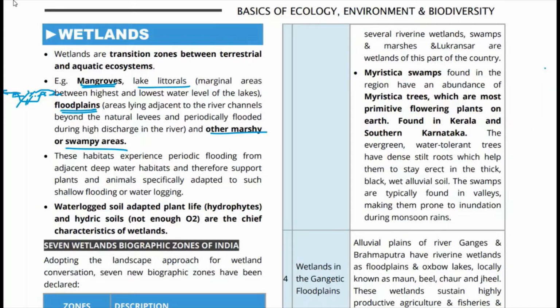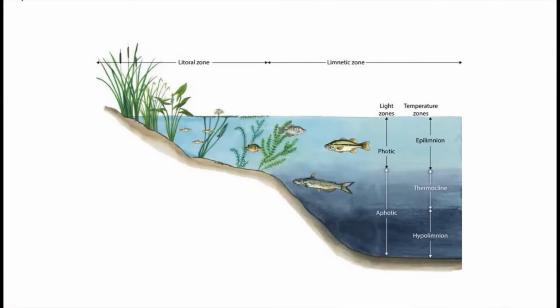So then hydrophytes are typical of wetlands. Hydrophytes are plant life that is adapted to waterlogged soil. See, so waterlogged soil, adapted plant life are hydrophytes, and hydric soils where there is not enough O2 are chief characteristics of wetlands. अब इससे पहले कि हम और go further ahead in the wetlands topic,